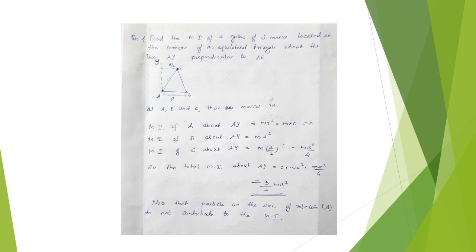and moment of inertia of C about AY is equal to m into (a by 2) the whole square, which is equal to ma square by 4. So, the total moment of inertia about AY is equal to 0 plus ma square plus ma square by 4, which is equal to 5 by 4 ma square. Note that the particle on the axis of rotation, that is the particle at A, does not contribute to the moment of inertia. This is a conclusion.